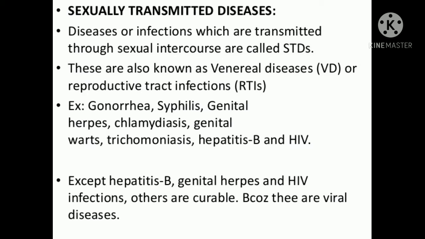And there are viral infections also like HIV/AIDS or warts. So children, this is also very important topic, and a question can come in your exam like, what are STDs, and name two bacterial infections and viral infections. Or this can also come like, name two STDs which are caused by bacteria.